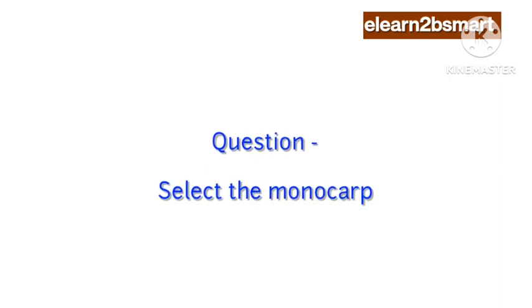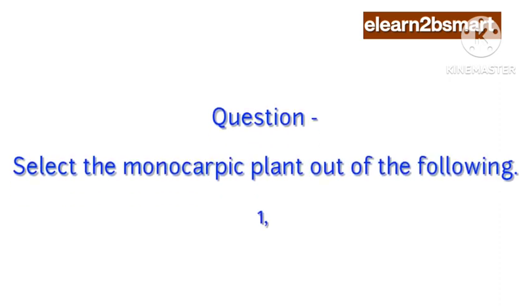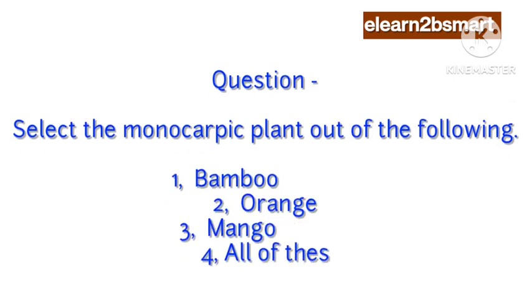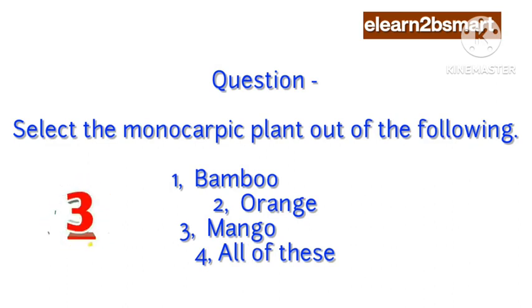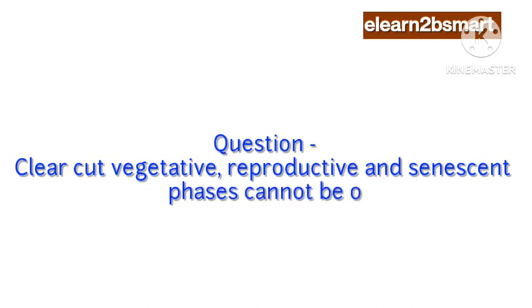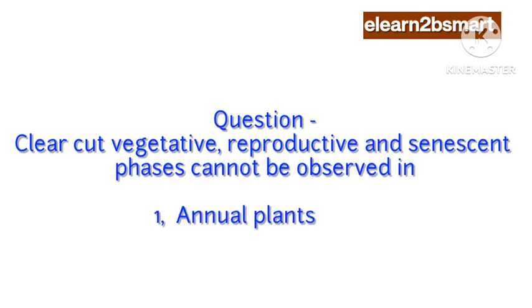Question: Select the monocarpic plant out of the following. 1. Bamboo. 2. Orange. 3. Mango. 4. All of these. Answer: 1. Bamboo. Question: Clear-cut vegetative, reproductive and senescent phases cannot be observed in 1.